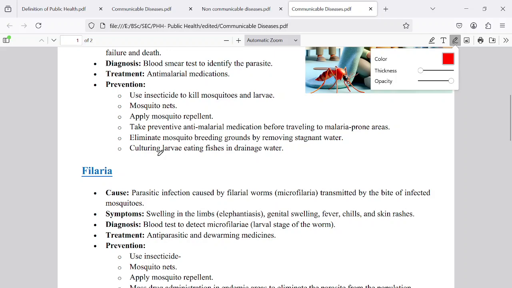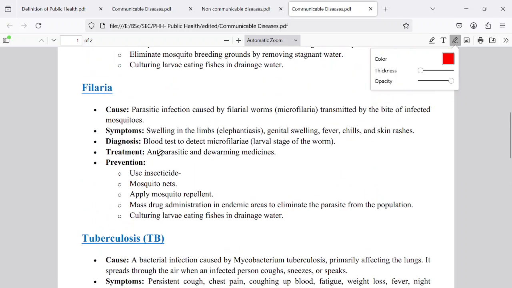Another important disease is filaria, also called elephantiasis, because this microfilaria larva is carried by the Culex mosquito. The Culex mosquito can transport these disease-causing microorganisms. These microorganisms belong to the phylum Nematyhelminthes in the animal kingdom.